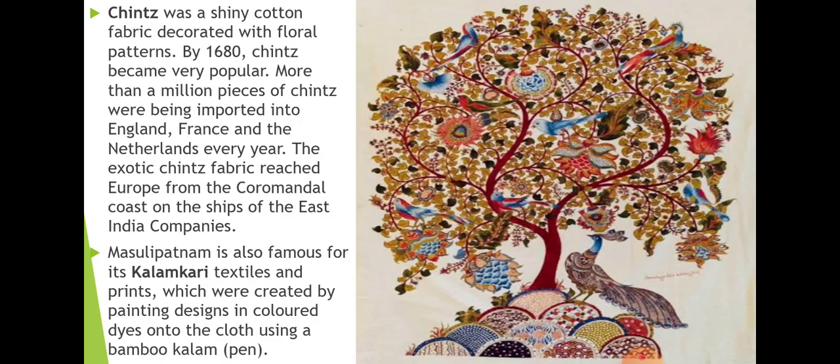There you can see some examples, the printed color and the sober color in the picture. The tree is made, the peacock, and several words, and the grounds. This is a very fine art that was done during the medieval period, and this kind of painting done on fabrics was famous not only in India but in other parts of the world as well. So Machilipatnam was famous for the Kalamkari work. Now you can see the picture of Kalamkari, and you might be able to understand how the Kalamkari work was done there.